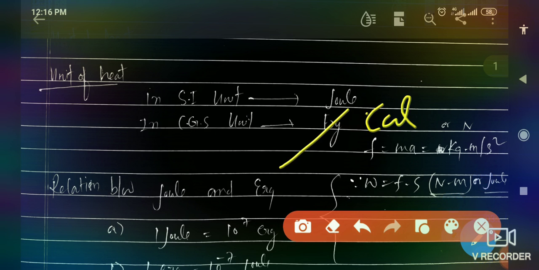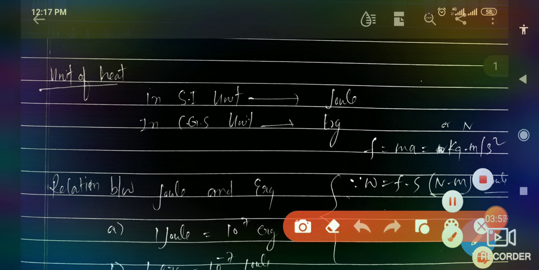Sorry friends, here we have written erg, which is the CGS unit of work, not of heat. Remember this. If someone asks what is the CGS unit of heat, then you have to mention that it is calorie.